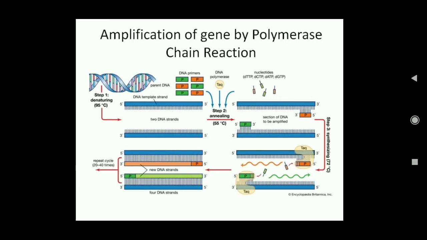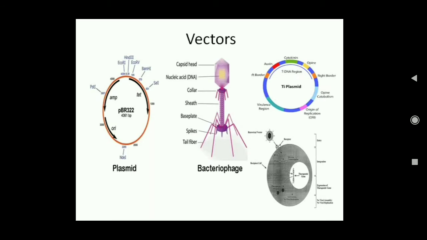Now we have got the foreign gene. Now we need the vector in which we will attach that foreign gene and then put it into the host. So what are the vectors? Mostly in case of bacteria, if the host is a bacteria, we use these two vectors. One is the plasmid and another is the bacteriophage. This is the virus that infects bacteria. These are the two vectors that we use if the bacteria is the host.